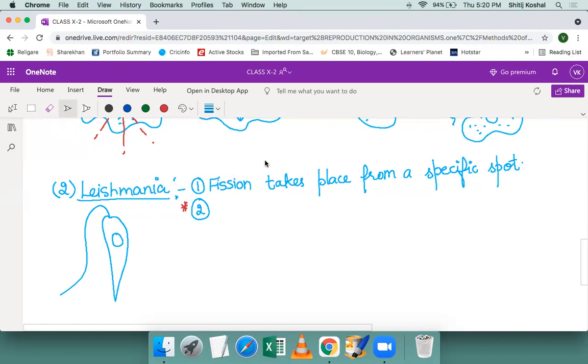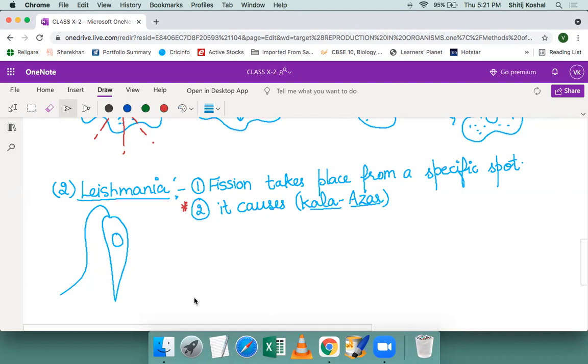We know that amoeba is a protozoan which causes dysentery, loose motions. What is caused by leishmania? You should know the disease which is caused by leishmania. The name of the disease, it causes Kala Azar. So what sort of question can be asked from this part? Name the organism which causes Kala Azar, or leishmania causes which disease? So if you know the disease which is caused by leishmania, you will be able to answer it, right?